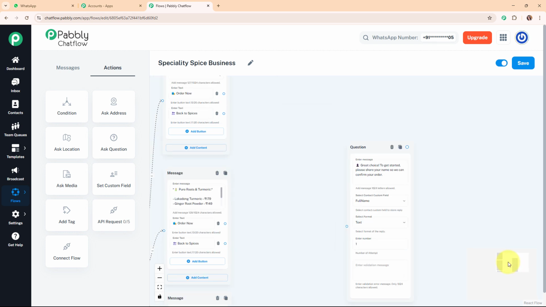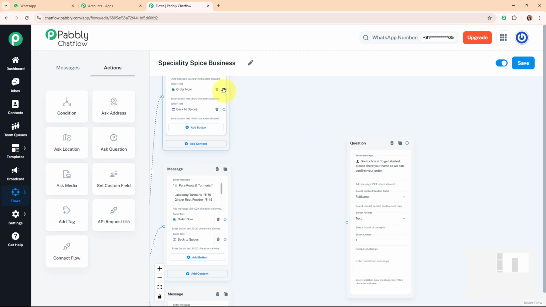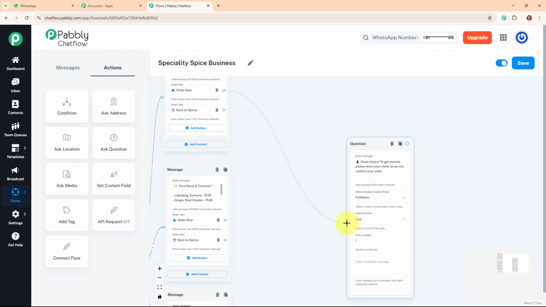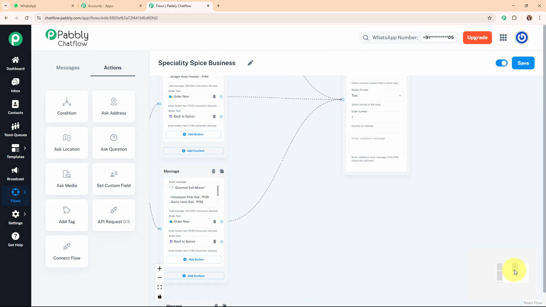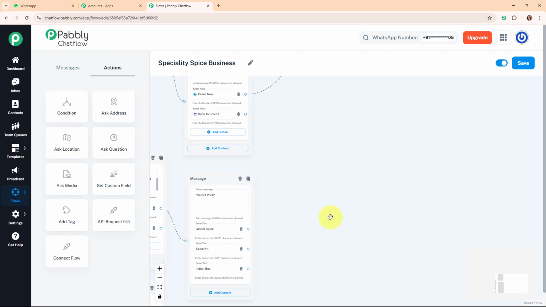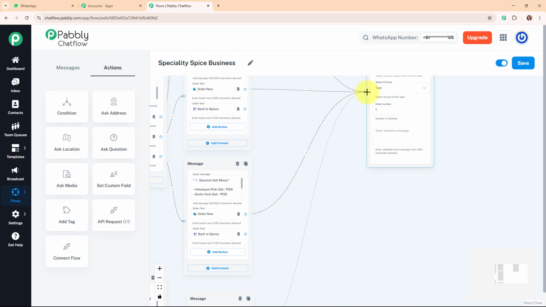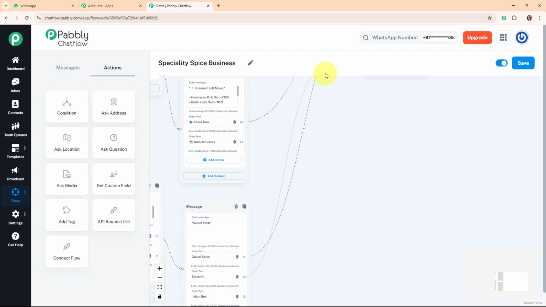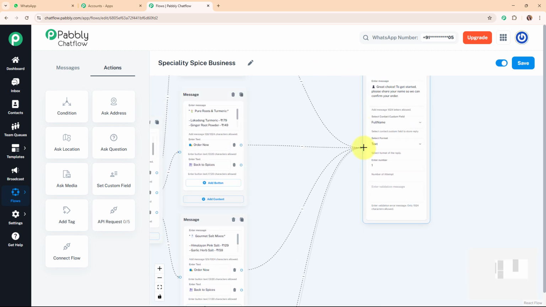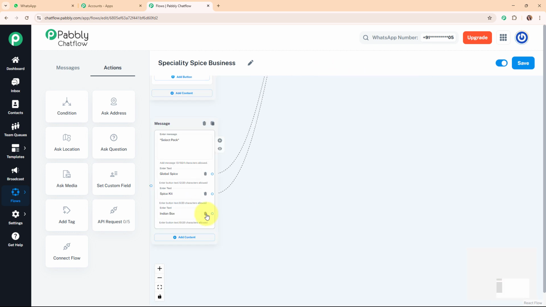And now here before moving forward, I'm going to connect all these order now reply buttons to this message box. Alright, so I'm going to do that. And now after adding the order now quick reply button, I'm also going to connect this select pack quick reply buttons to this message box only, because once my customer selects any of the gift packs, I want to ask the customer name for the order. Alright, so I'm going to connect all these buttons.